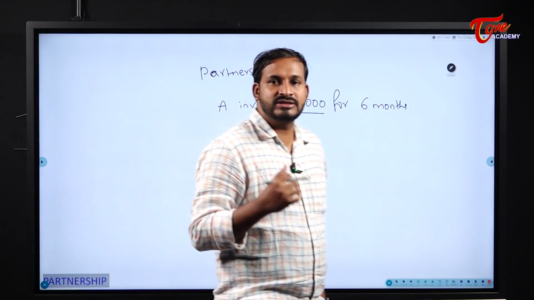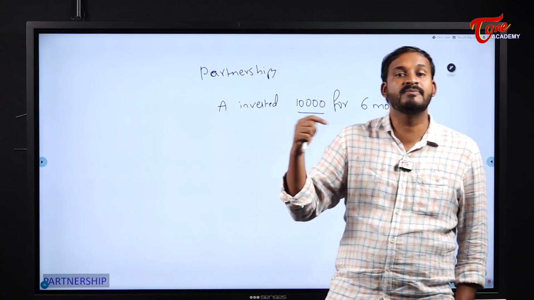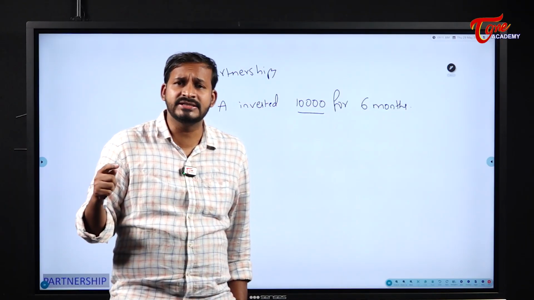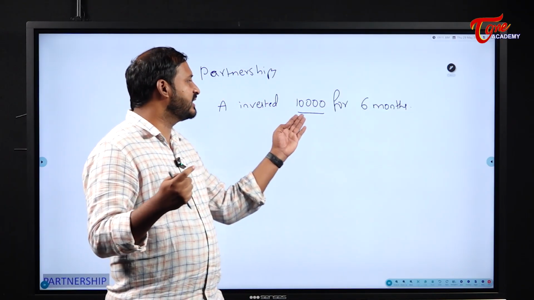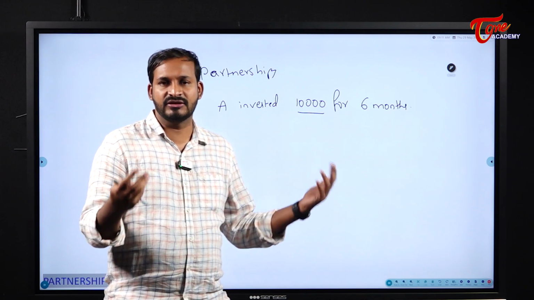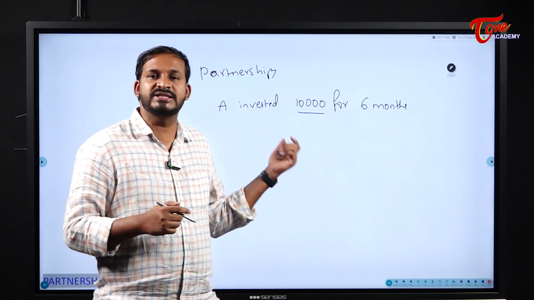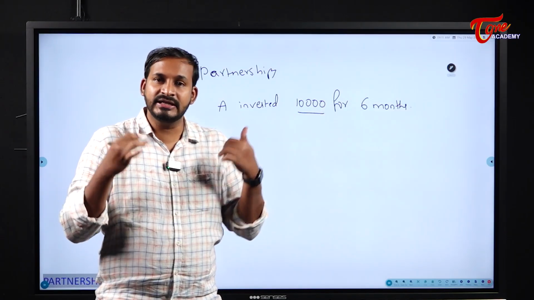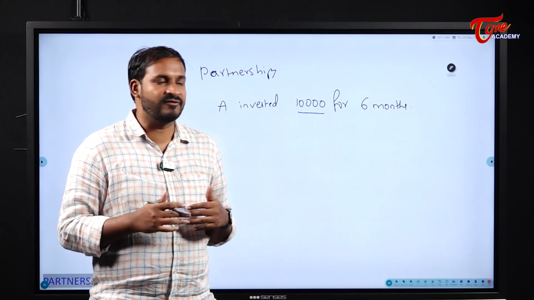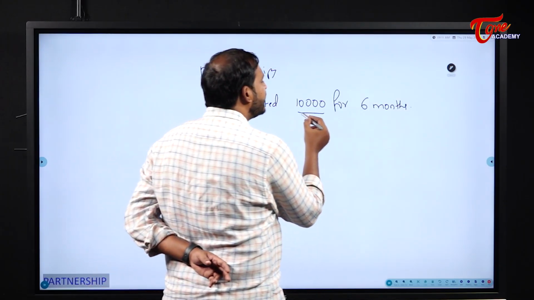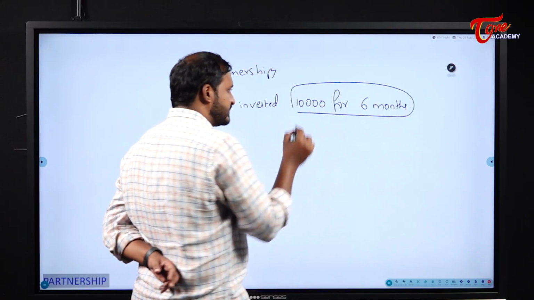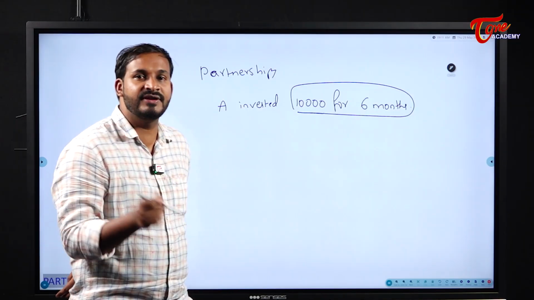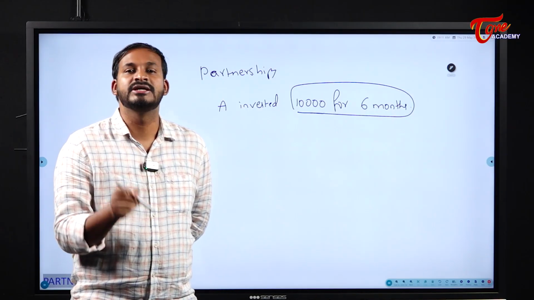Why? Because this conflict comes for us with simple interest and compound interest concepts. In the case of interest, if a person invested 10,000 for 6 months, we will directly take the principal amount as 10,000, and then solve it. But in the case of partnerships, A invested 10,000 for 6 months means every month he is going to invest 10,000.